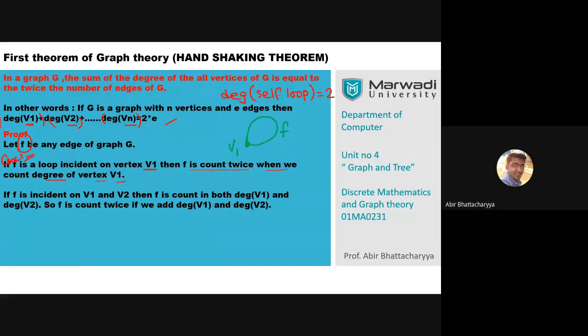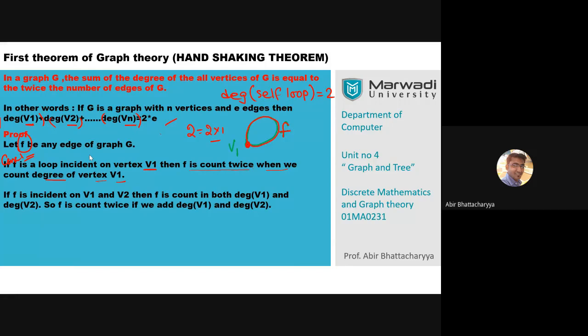How many incident edges are there? Only one incident edge, that is f. So the count of edges is 1, but the degree of v1 is 2. So I can write 2 equals 2 into 1, which satisfies the condition of our theorem.